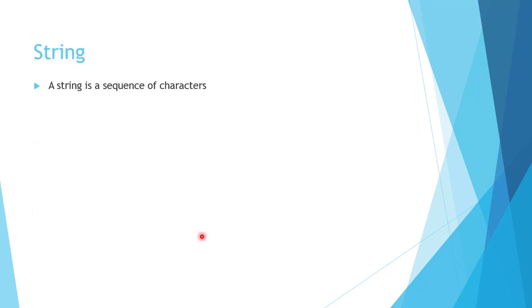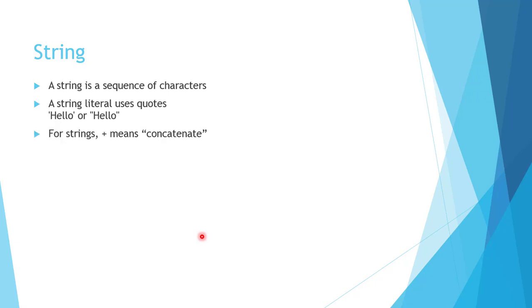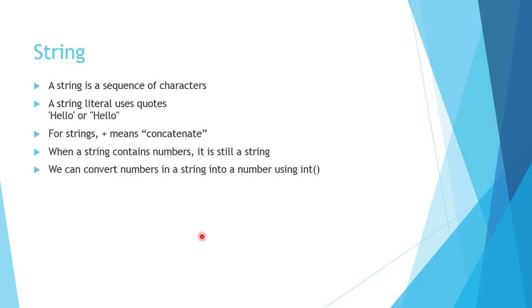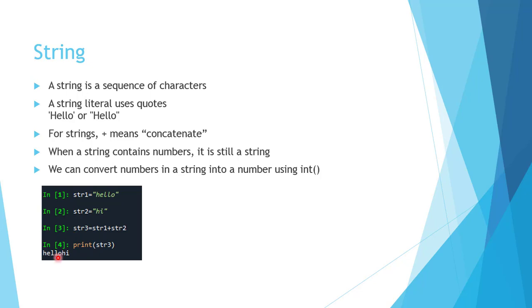A string is a sequence of characters enclosed in single quotes or double quotes. In strings, plus means concatenation. When a string contains a number, it is still a string. We can convert this number in a string into an integer using the int function. See here the example.